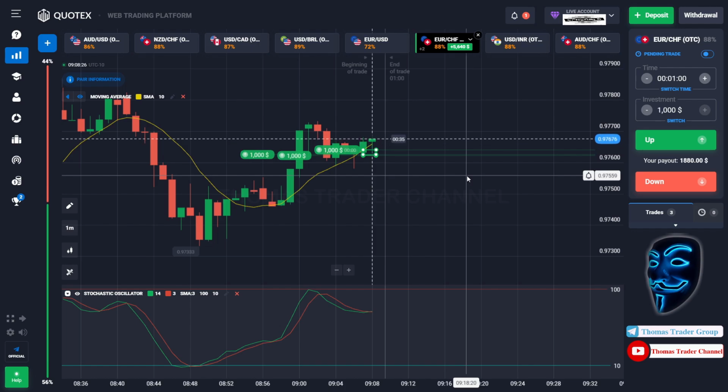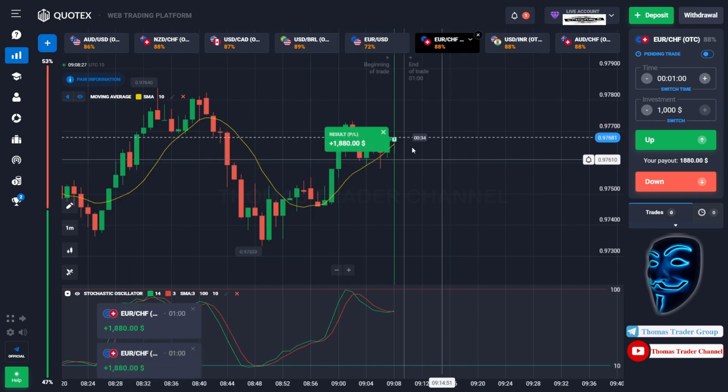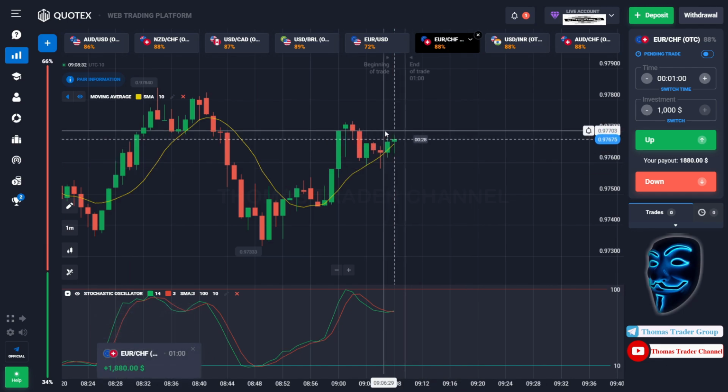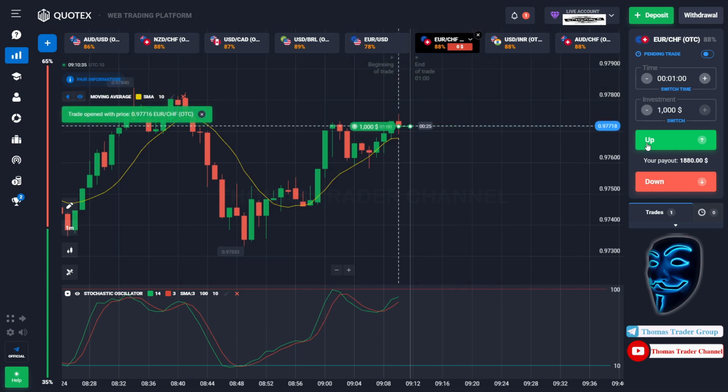We made a right prediction over here. Let's find the other market. Over here we still can open buy for 1 minute. We will open 54 positions of $1,000.